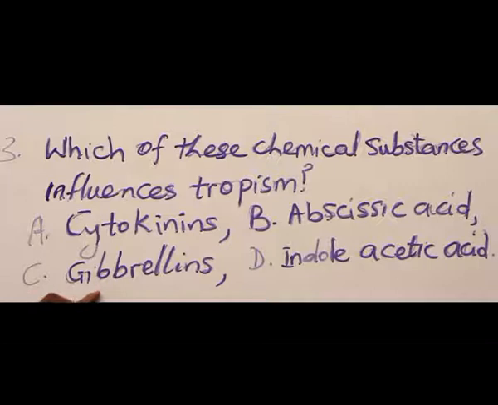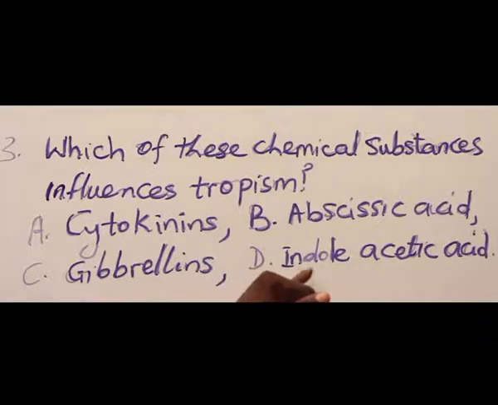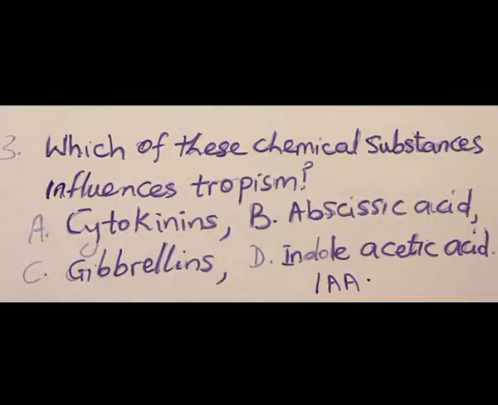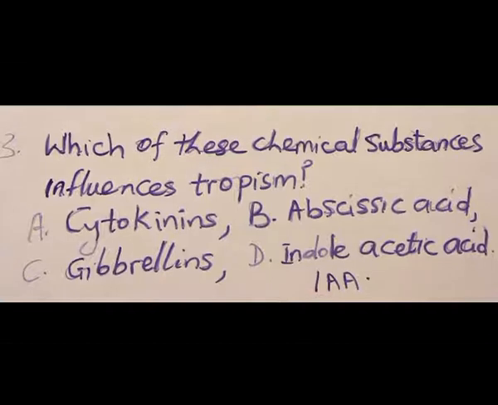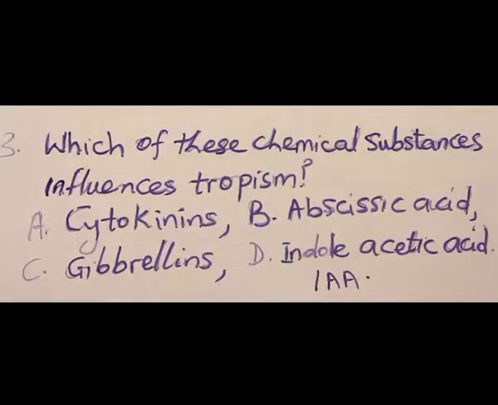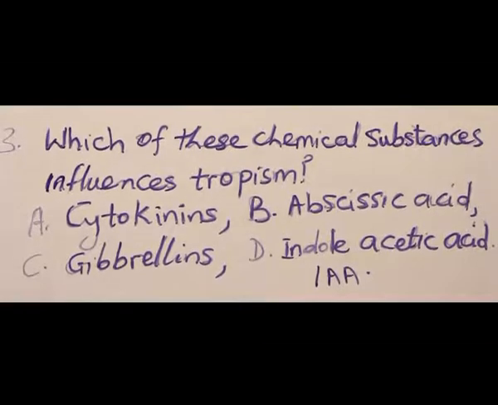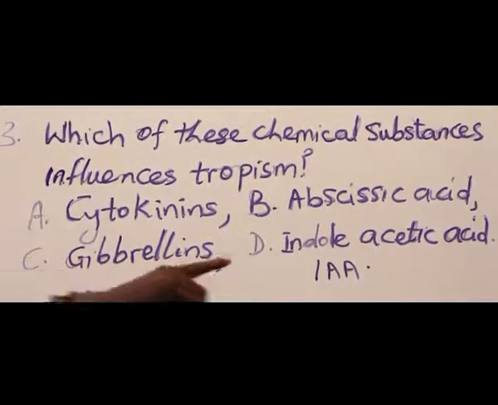Then gibberellin is a hormone that influences elongation of cells. Then number D, indoleacetic acid, which they normally shorten to IAA, which is an auxin. So auxin is a plant hormone responsible for growth. Therefore, the answer to this question is D.